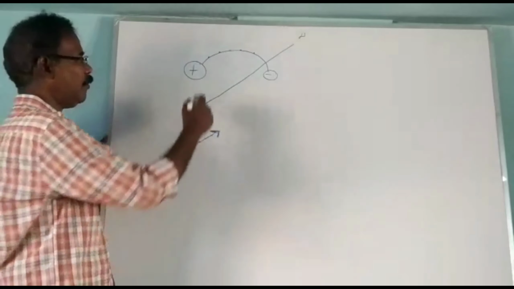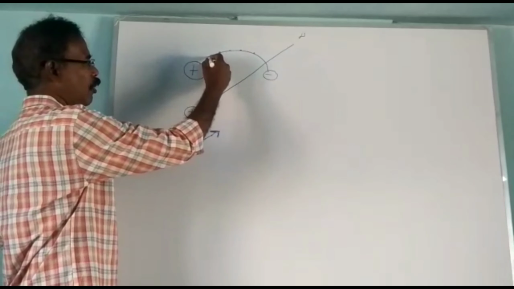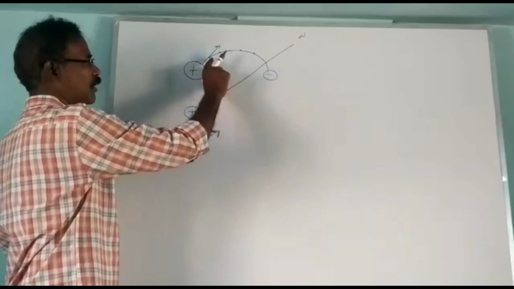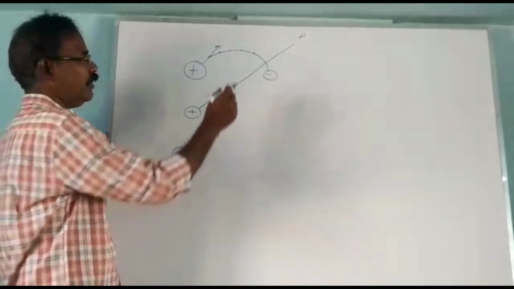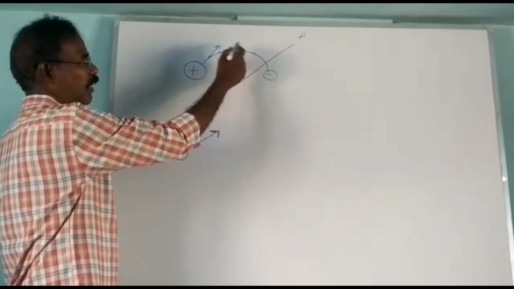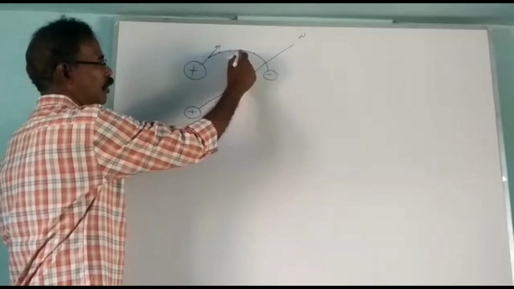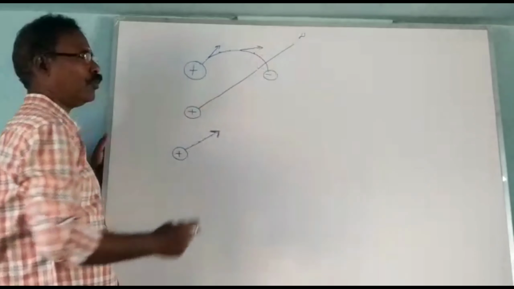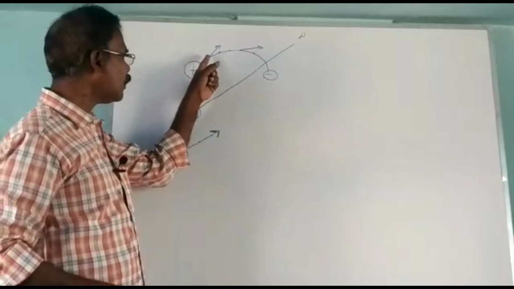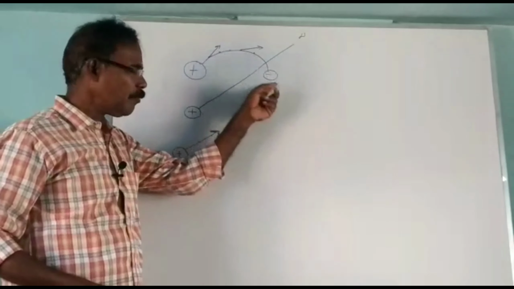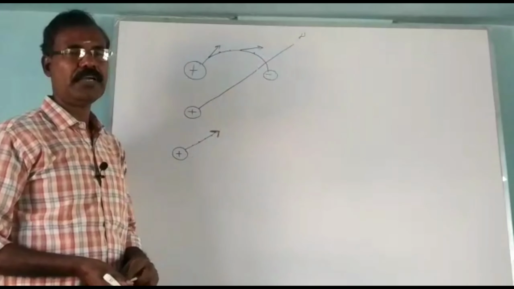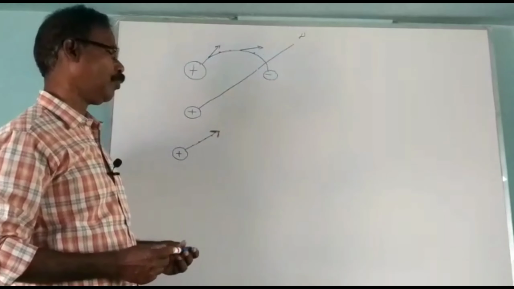How can you find it? From this point, you have to draw the tangent to the line of force passing through this point. So the second point is: the tangent drawn at a point to the electric field line gives the direction of electric field at that point.